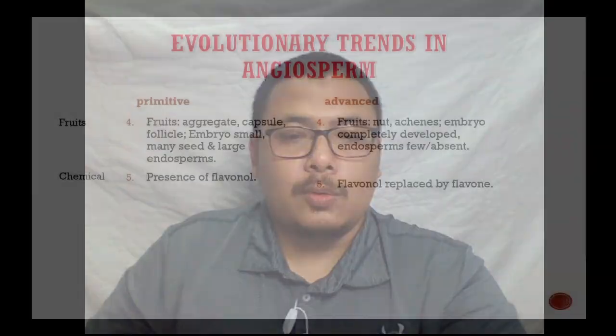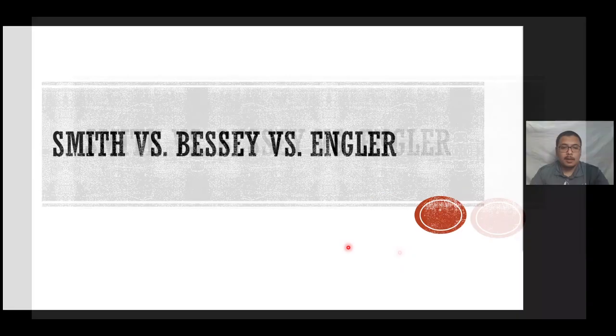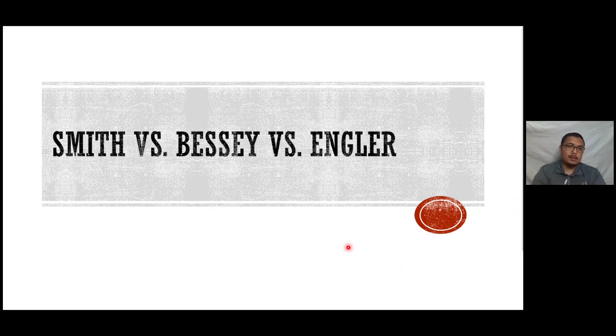These are not the only ones, not limited to these. We can have more. So there is a debate among different scholars who presented their own characteristics to differentiate how to characterize advanced and primitive structures in plants. You can have more details; you can read their studies. They are kind of old studies, early 1900s. I just give you three examples, between Smith, Bessey, and also Engler.